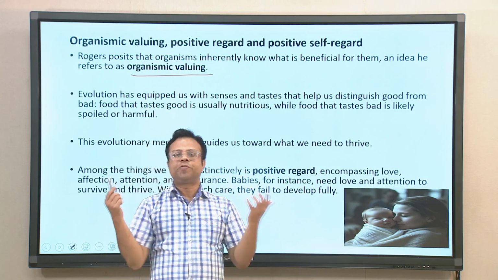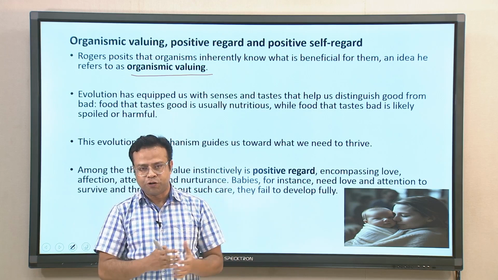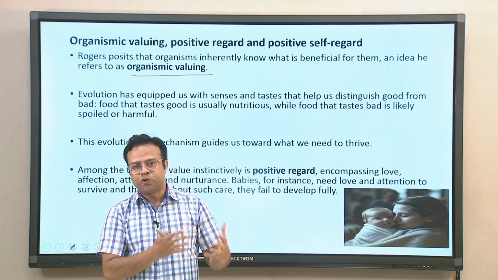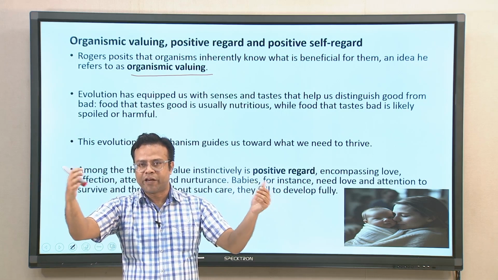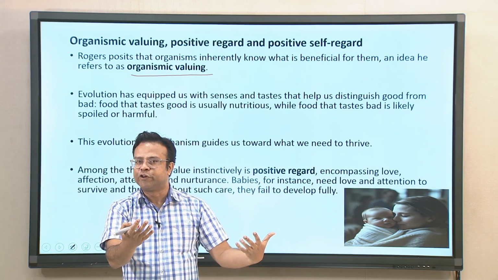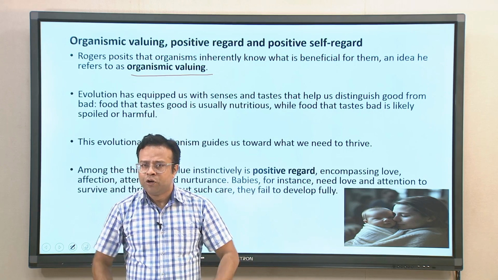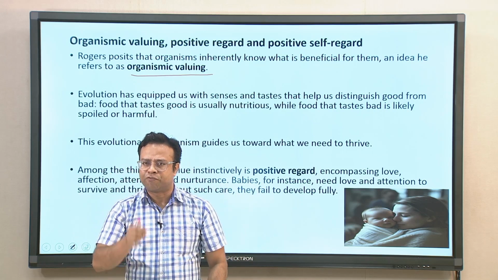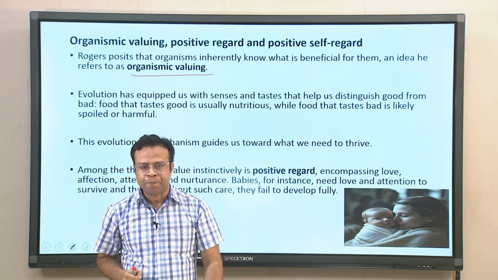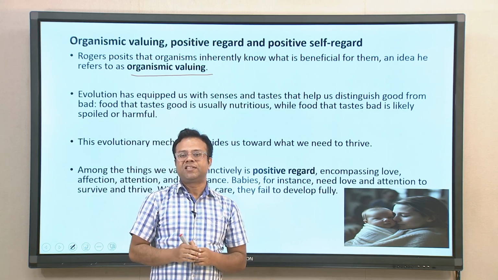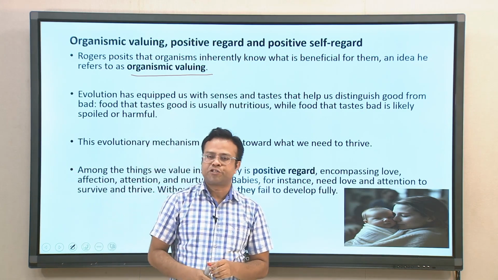Evolution has equipped us with the senses and tastes that help us distinguish good from bad food, and what tastes good is usually nutritious in a typical sense, but we have created many artificial good tastes which may not be good for us, while food that tastes bad is likely to be spoiled and harmful. So, evolution has naturally given this tendency of the taste bud to understand what is right and what is not right. This evolutionary mechanism guides us to pick what is right for us. So, that is called organismic valuing.